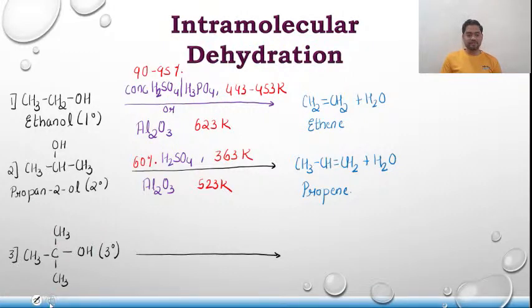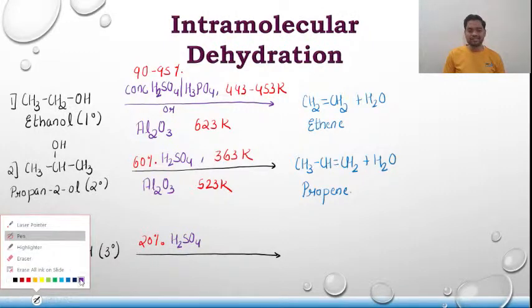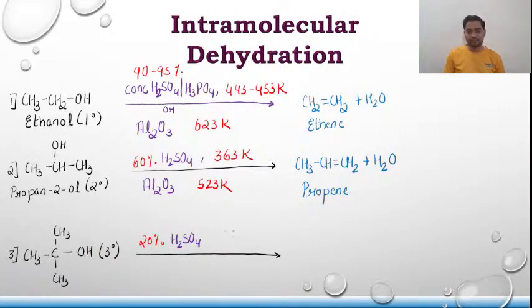Here it has been observed that only 20% H2SO4 or H3PO4 is required, and the temperature is around 353 to 363 Kelvin, so you just have to warm it.